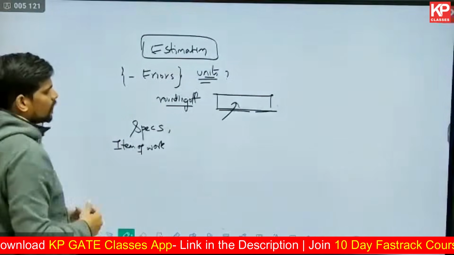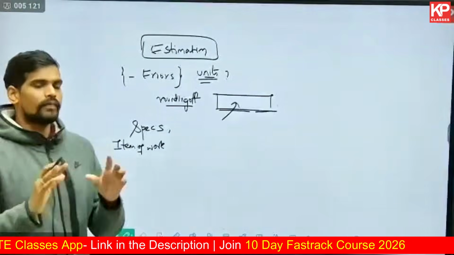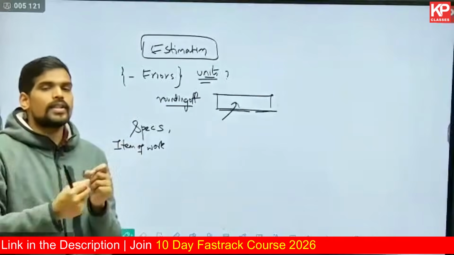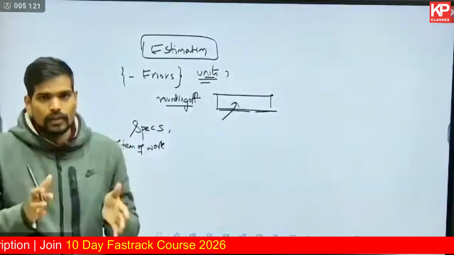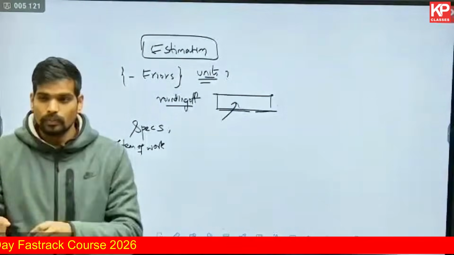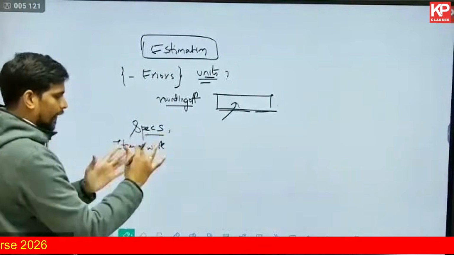So specifications focus on the detailed description of the item of work. Say, for example, in a building there's a brick wall. Now you cannot just write it as brickwork, you have to explain it. So brickwork of so and so thickness, of so and so bond, English bond, Flemish bond, whatever it is, 1 brick wall, 2 brick wall. So a detailed description of that item of work is called specifications.